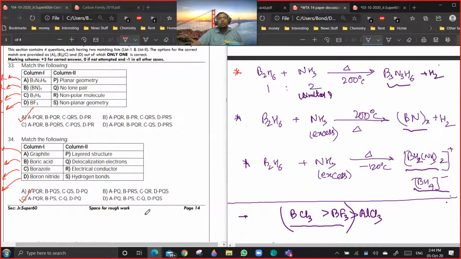Yeah, so boron is having polar bonds, but overall the structure is non-polar. The net dipole moment is 0. Are you getting my point? Are you understanding how it will be 0? Okay, then it is good.